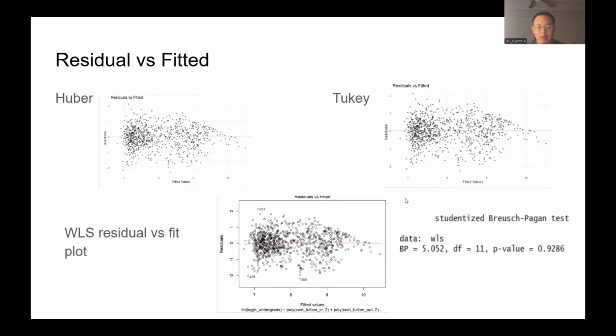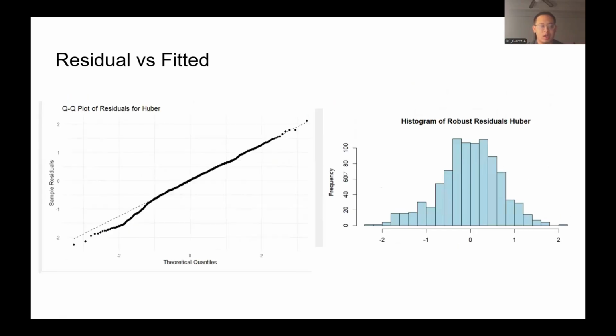For constant variance, using the Breusch-Pagan test on the WLS and comparing the residual versus fitted graphs for Huber, Tukey, and WLS, we can say that in this case, the constant variance assumption isn't violated. Then going on to the normality of errors, compared to before, normality of errors has greatly improved. However, due to the amount of data on this QQ plot, we can't say entirely for sure that normality of errors isn't violated.